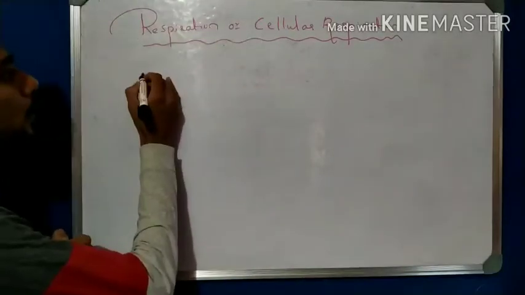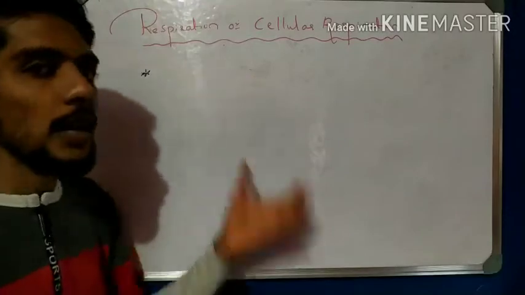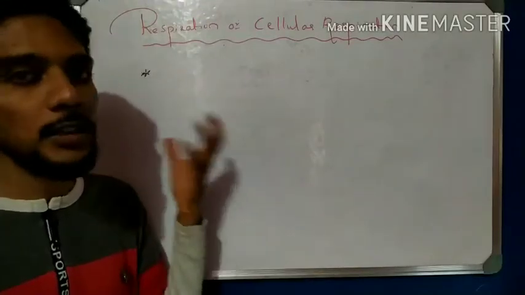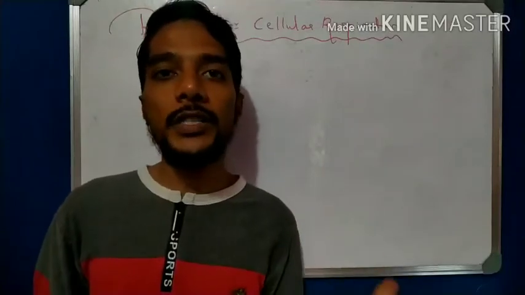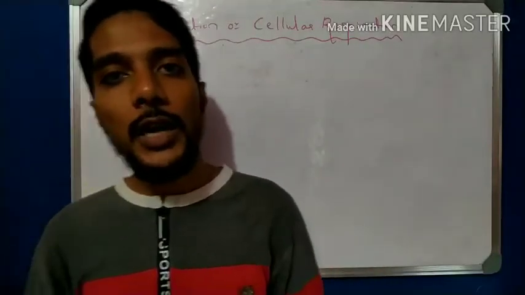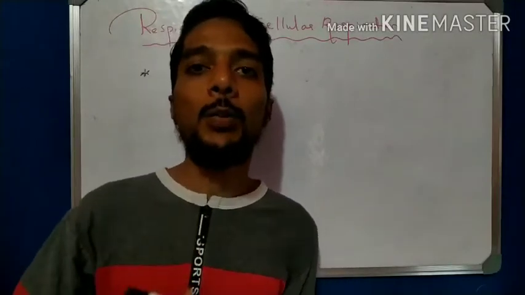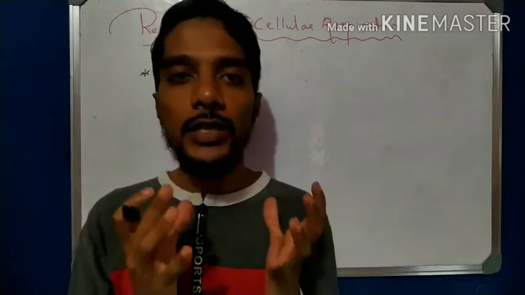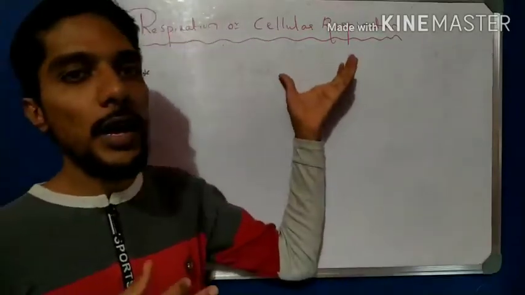The first point is cellular respiration. What is the meaning of cellular respiration? The glucose which is present in the cell and used by the cell is broken down into simpler molecules in order to provide energy, and that process takes place in the cell, in the cytoplasm. So that is called cellular respiration.